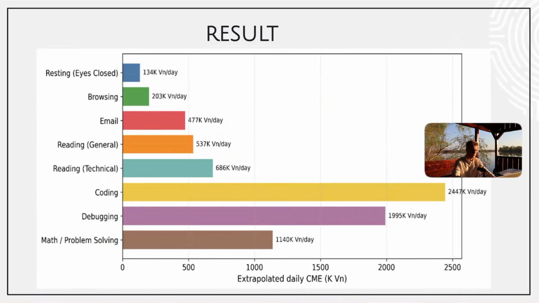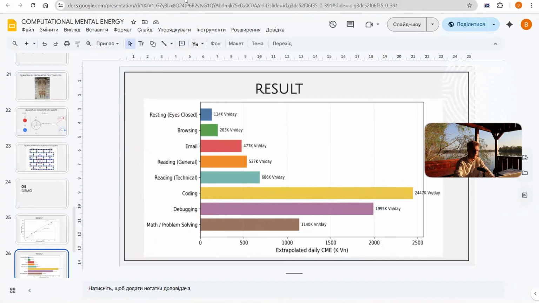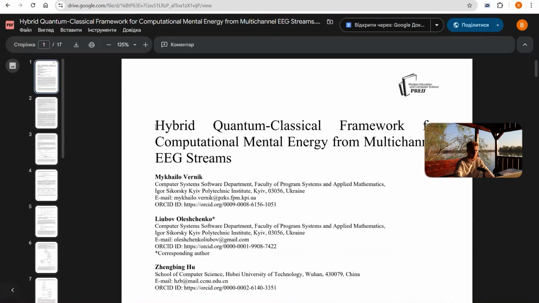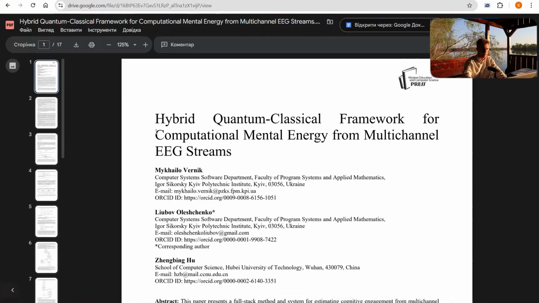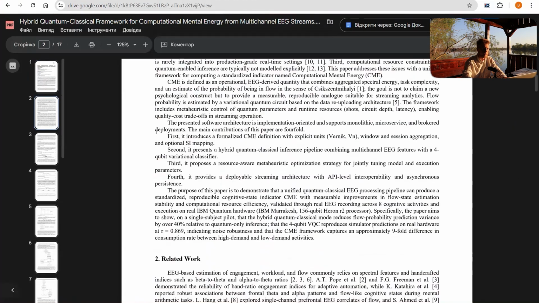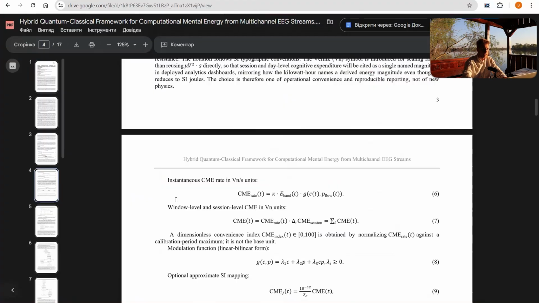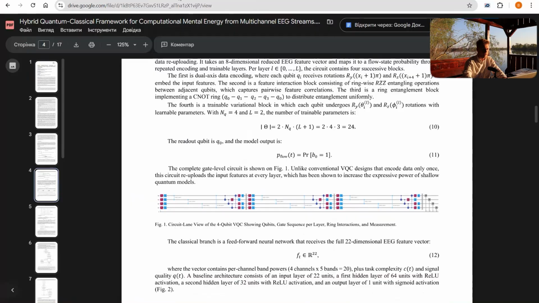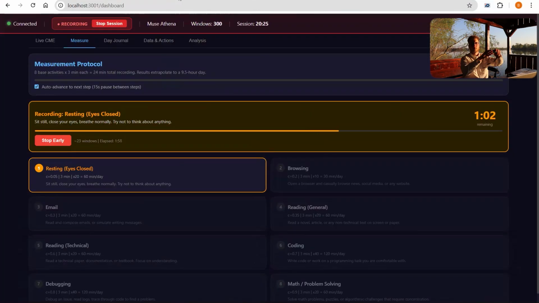Okay, let's move to the paper part. Currently, I would like to share with you in the end probably the paper to read how it works, about the quantum scheme, which uses 4 layers. And let's go to the part where I will just put this one on me.